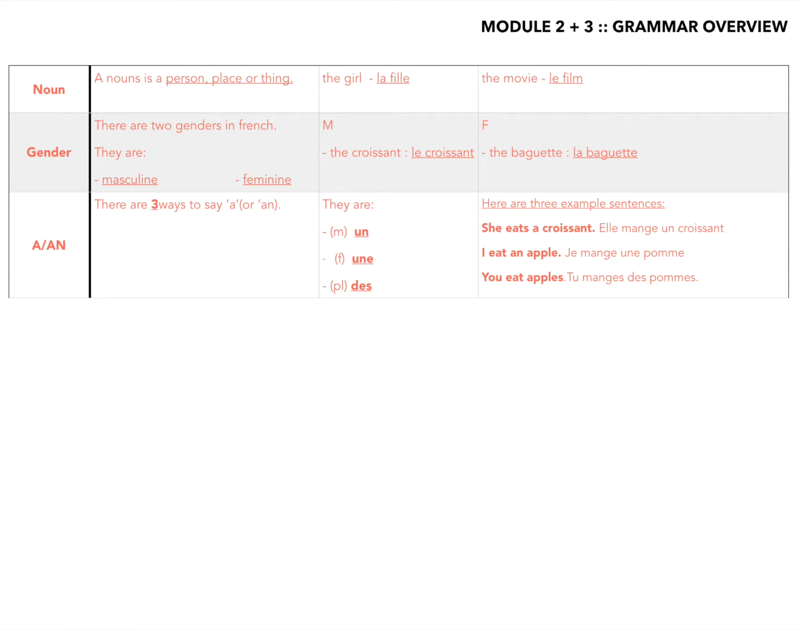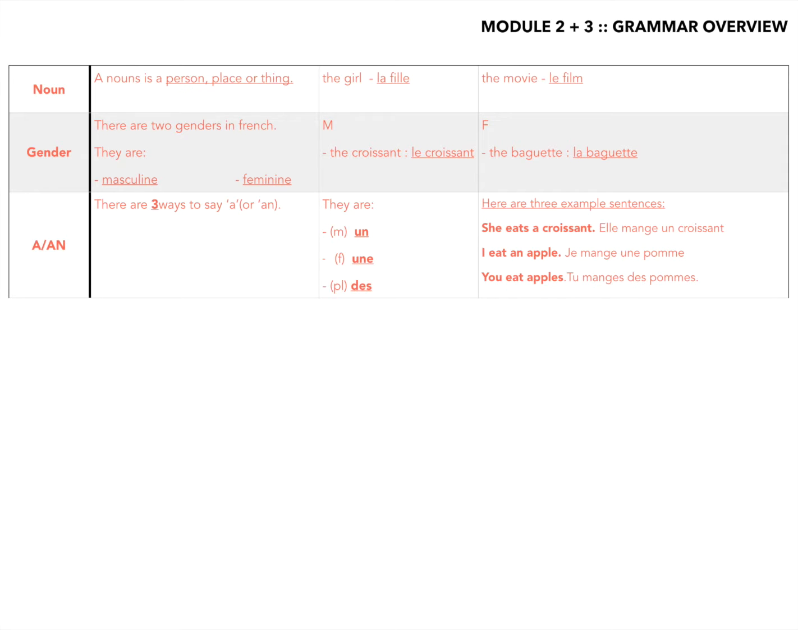Here are some example sentences, and I know you don't know all the words in these sentences, and that's totally fine, because you're looking at them for the first time, and you're going to learn them starting from now on, and I'll tell you what all of them are. Let's do the first one. She eats a croissant. Elle mange un croissant. Elle, she, mange is eats, and un croissant is a croissant. I eat an apple. Je mange une pomme. Je is I, mange is eat, une pomme is an apple.